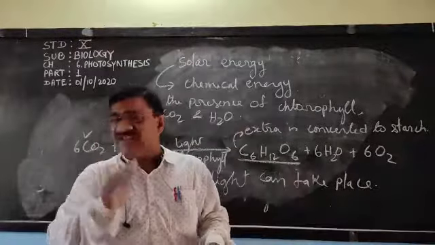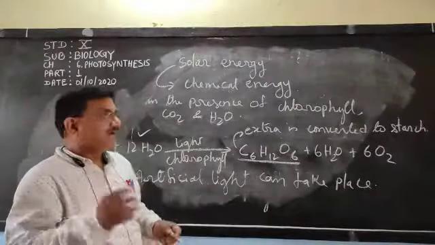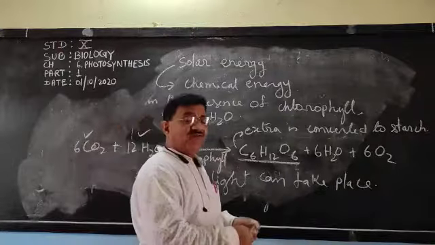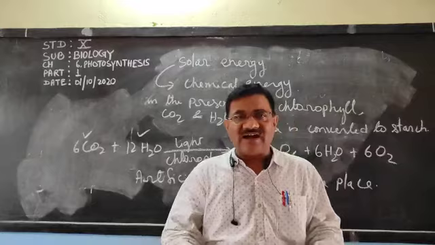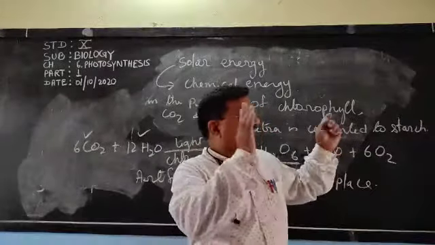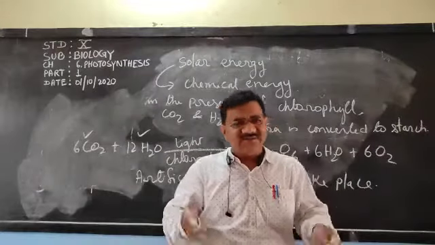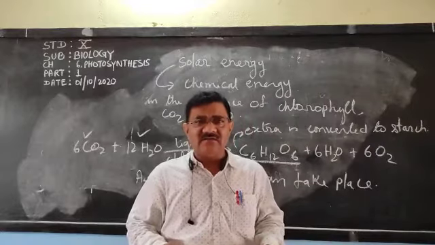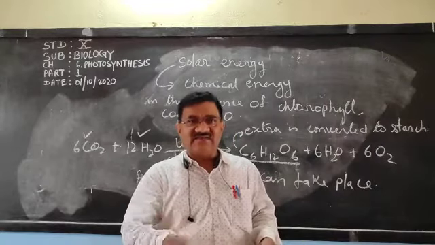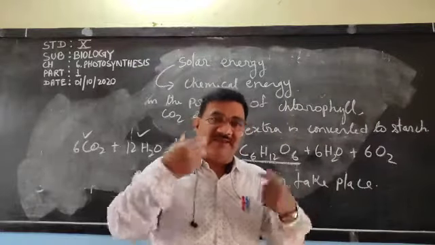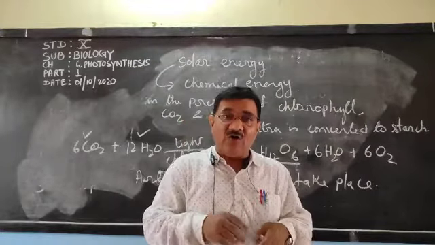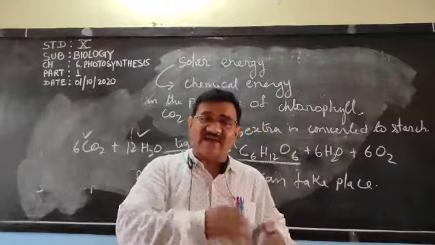Now why is photosynthesis necessary? Dear children, if photosynthesis will not take place, what will we eat? If plants will not be there, we get food from plants: rice, wheat, whatever food we need. Suppose I am talking about milk. We get milk from the cow. But how will the cow survive?